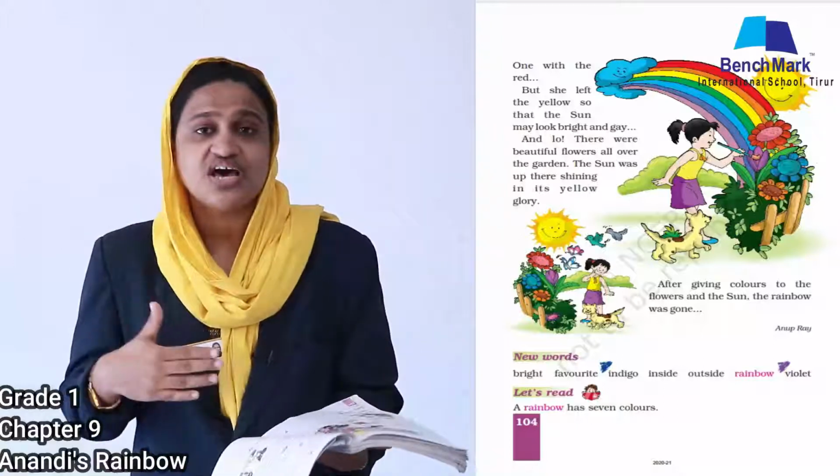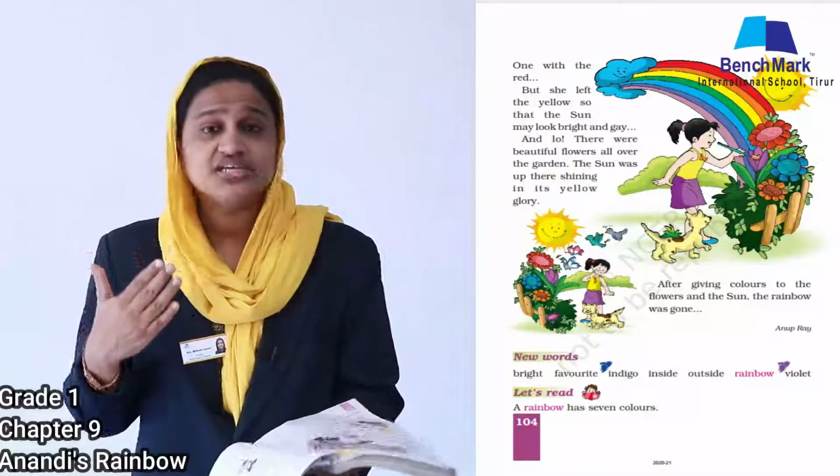The flowers were looking very beautiful when she colored them with rainbow colors. Then what happened? After giving colors to the flowers and the sun, the rainbow was gone.